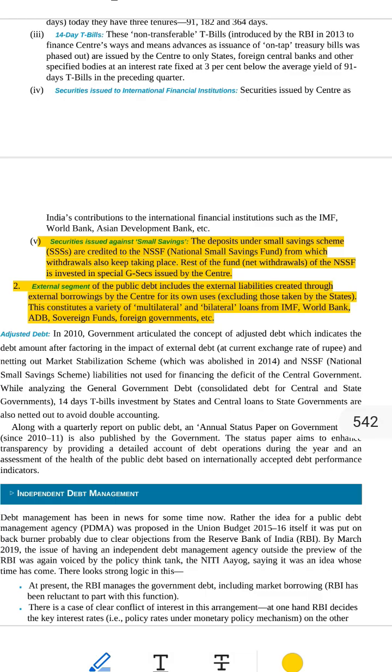It sells special papers called securities. These papers say, give us your money now. We'll return it after some time with interest. These papers are of different types. Let's learn the types one by one.